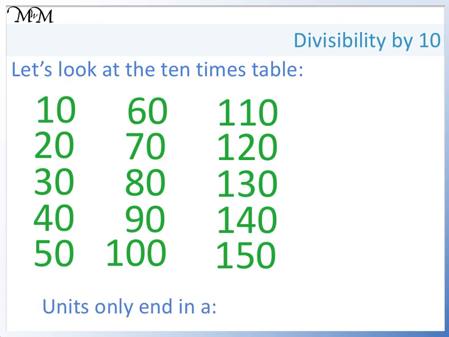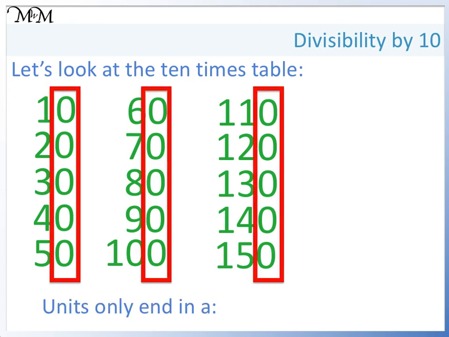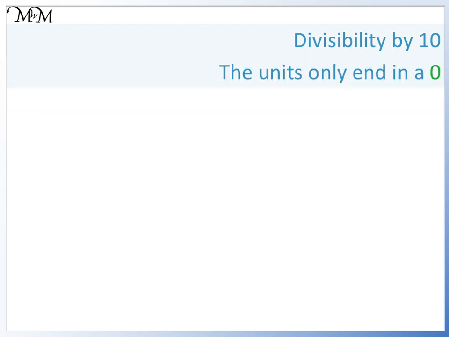We can see that they always end in 0. This will repeat because 10 divides into 100. To check if 70 is in the 10 times table, it just needs to end in 0. It does, and therefore it is divisible by 10.